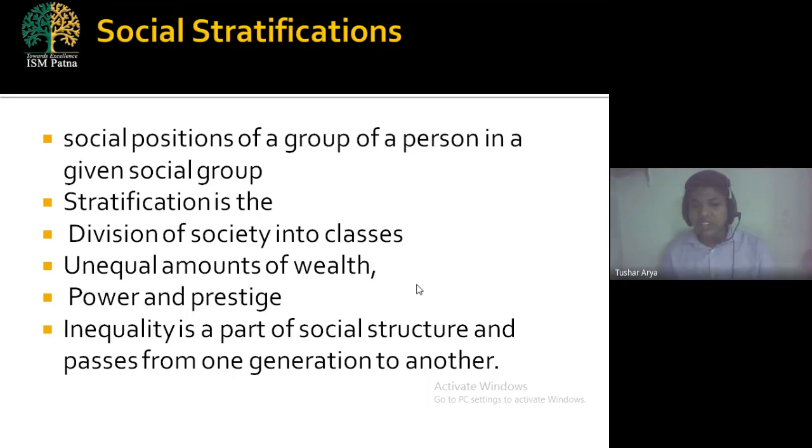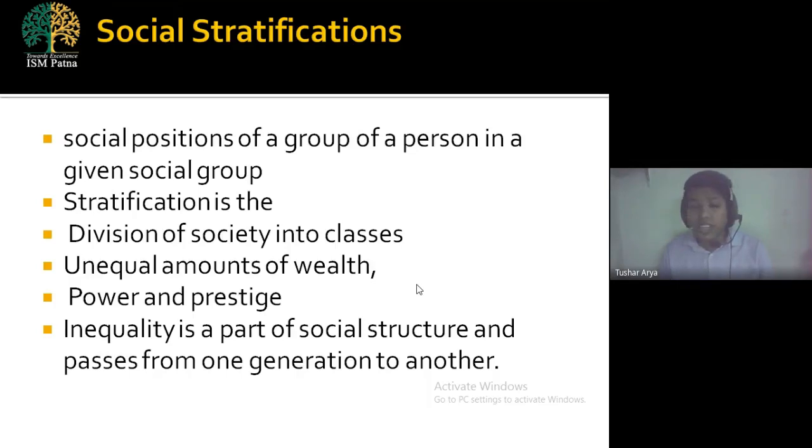The last keyword is inequality. Inequality is a part of social structure that passes from one generation to another. If a father has five children, it doesn't mean that these five children have the same characteristics, same nature, same thoughts, same feelings. In the same way, if there are five social groups in a society, those five social groups will not be homogeneous or equal. They will show inequality, because we are not the same in our physical structure, and we are not the same in our mental structure, mental status.